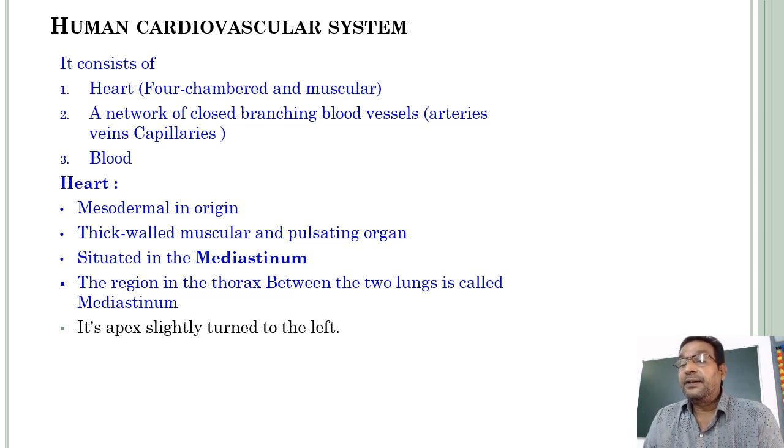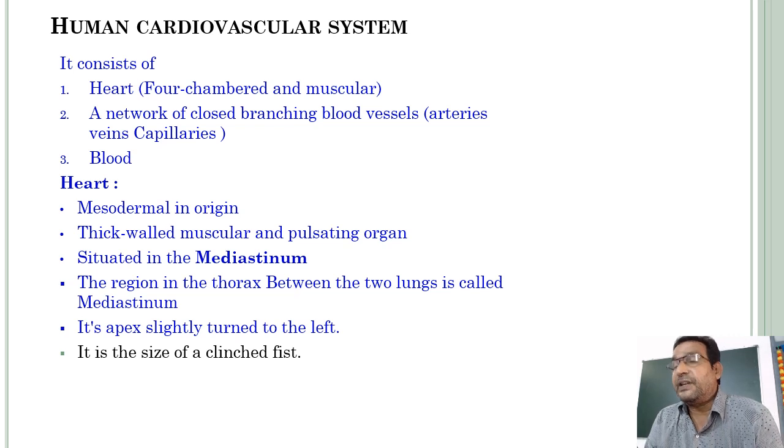Its apex is slightly turned to the left. Apex means the top part, slightly turned to the left. And what about the size of our heart? It is the size of a clenched fist. Clenched fist means closed fist. Okay. Next.